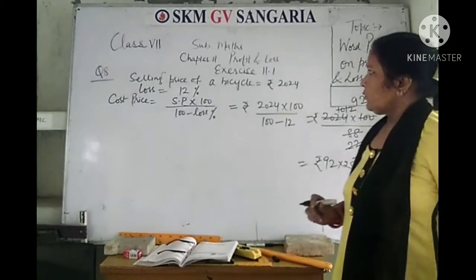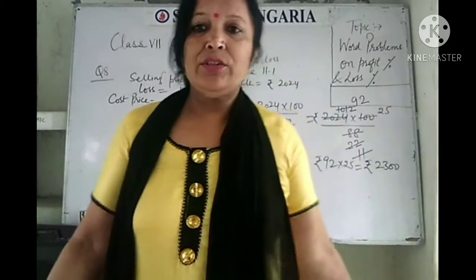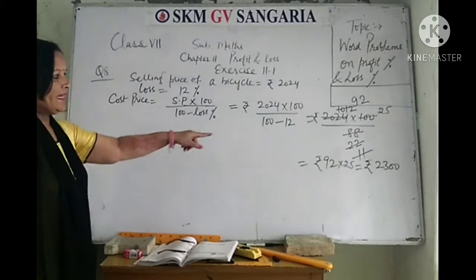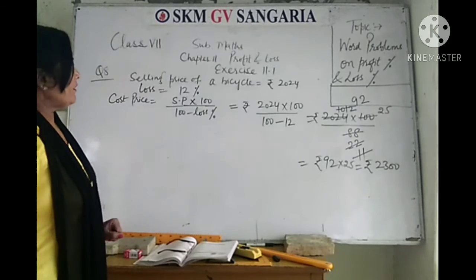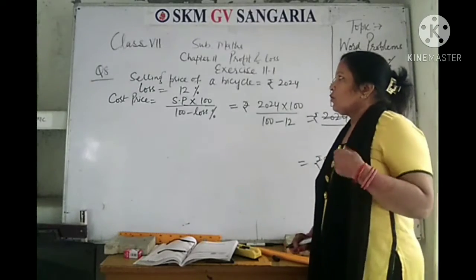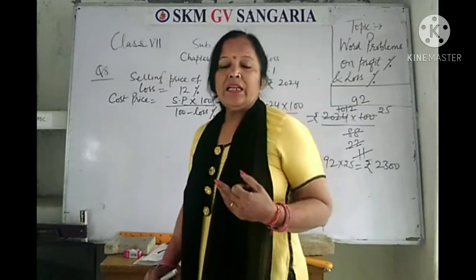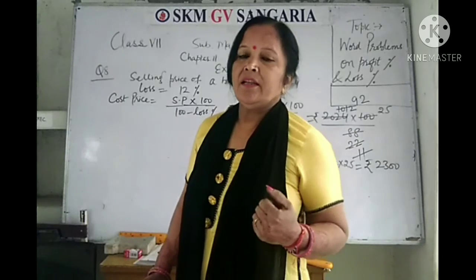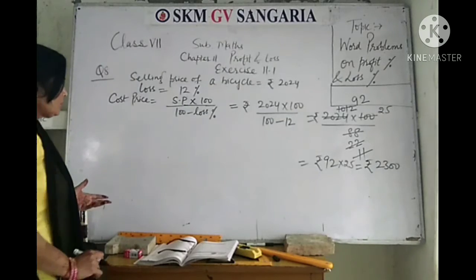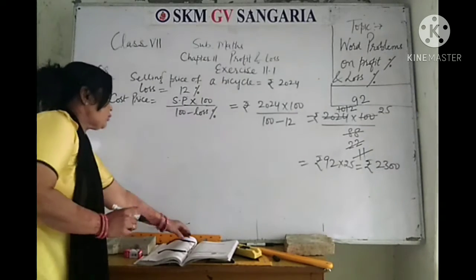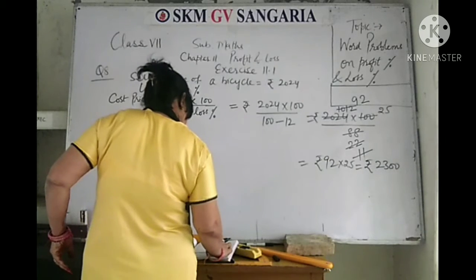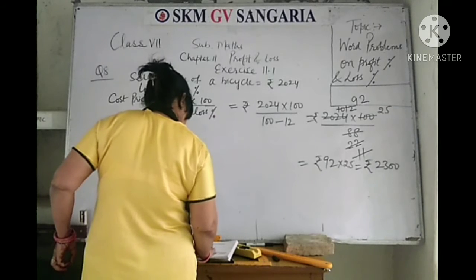Whenever you are going to watch the video, please do the calculation along with me. So the cost price of that bicycle is rupees 2300. Now it is asked if that shopkeeper wants to get 12% gain. Okay. So here gain, how much does he want to get? If he wishes to make a gain of 12%, then the selling price of the bicycle will be.